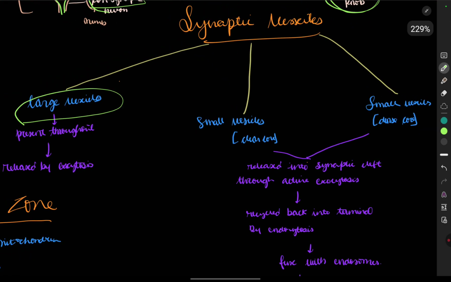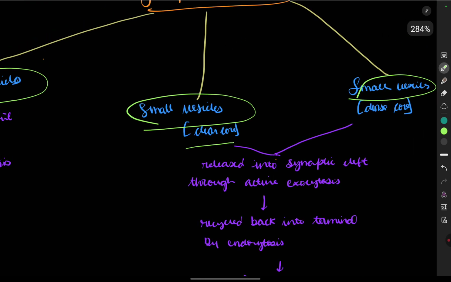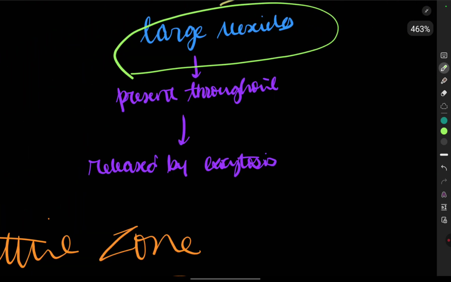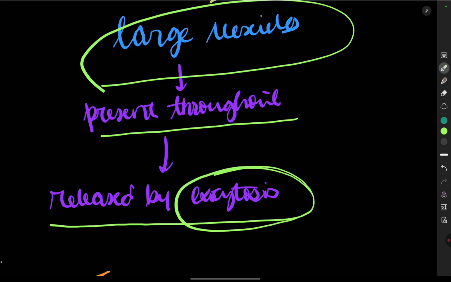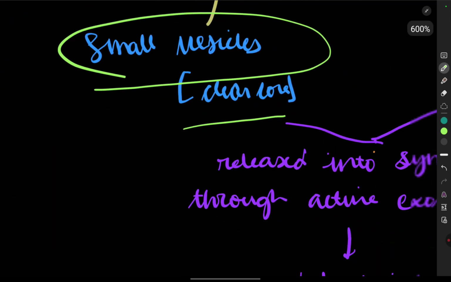There is a large vesicle, a small vesicle, and again a small vesicle, but this is the clear core and this is the dense core. The large vesicle is present throughout the terminal, and it is released by exocytosis. We are going to see the whole mechanism: how it is formed, how it comes out, how it comes into the synaptic cleft, and how it binds to the receptors present on the postsynaptic membrane. We're going to see everything.